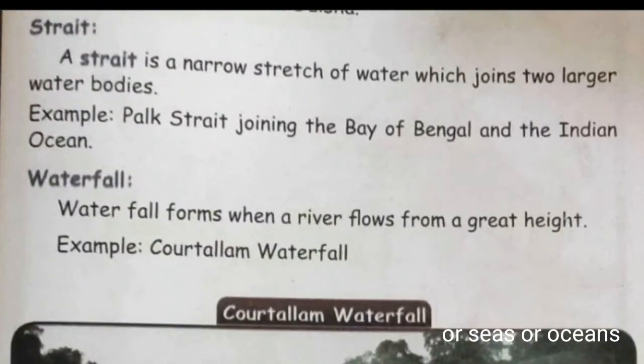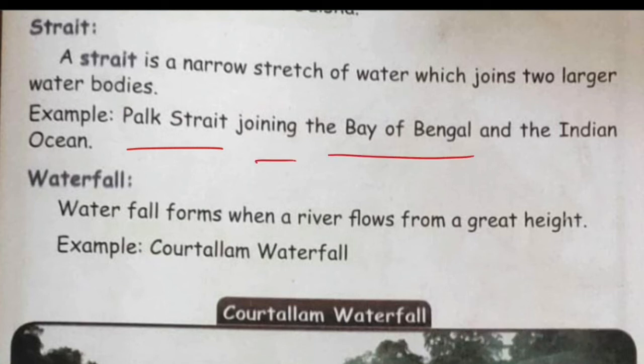Now look at the example of a strait. Palk Strait, joining the Bay of Bengal and the Indian Ocean. So look over here, children. The Bay of Bengal is a sea and the Indian Ocean is the ocean. So one ocean and one sea are joined together by the passage of the strait.